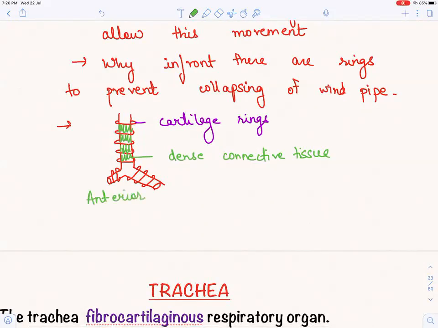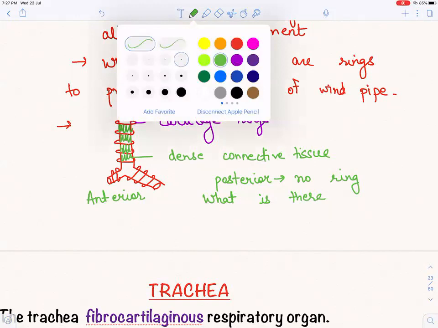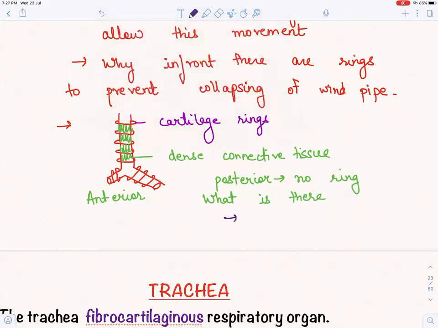And in the posterior part, there is no cartilaginous ring. So what is there then? How is the trachea supported? There is a muscle that's supporting it, and that muscle is called trachealis muscle.